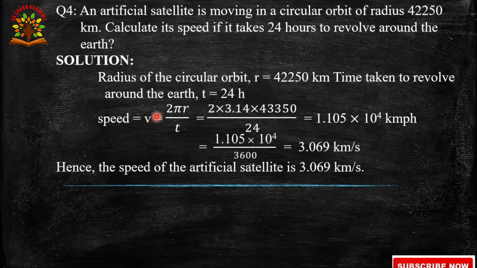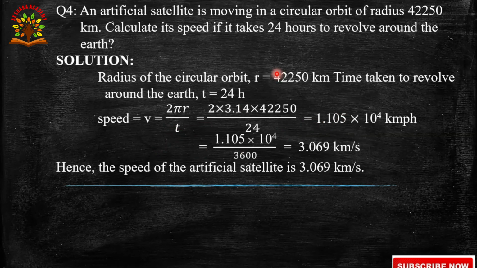Speed is equal to distance by time. Here the distance is nothing but the circumference of the circle. Speed is equal to 2 pi r by t. 2 into 3.14, the value of pi, and radius of the circular orbit r is 42,250 kilometers.